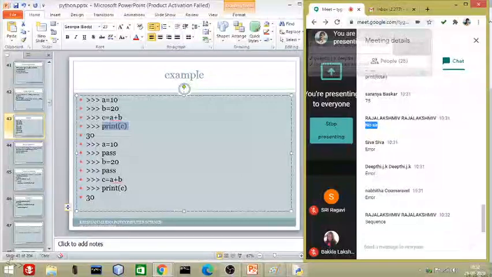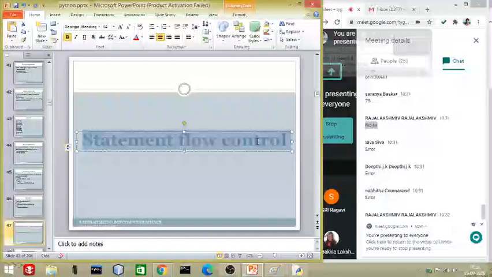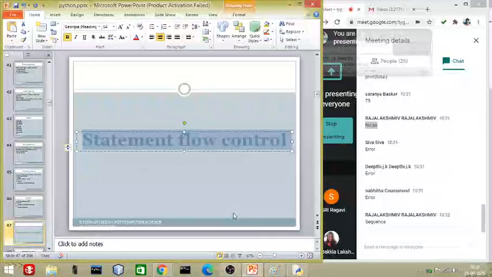That is what we are going to learn, statement flow control: how we can control which line executes first and which line executes next. For example, if you want line 1 to execute at last, you can control the flow of your statements. That's what we are going to learn.